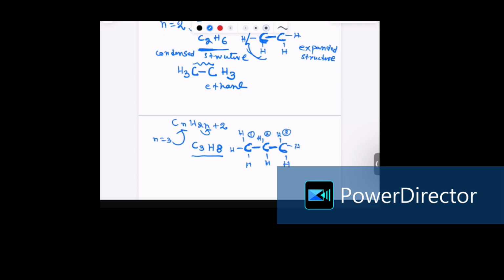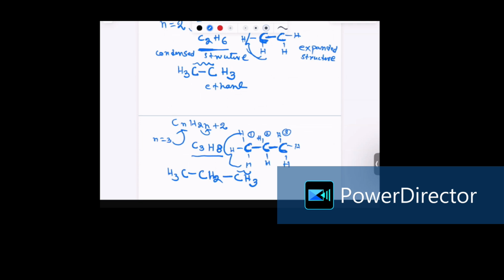Now, how to write the condensed structure? To write the condensed structure, you start from the left hand side. First we see the hydrogen. There are 3 hydrogens, so H3 is connected to that carbon, and the carbon is connected through a bond to the other carbon. This carbon has 2 hydrogen. Then the second carbon is connected to the third carbon through a bond. The third carbon has 3 hydrogen. So this is the condensed structure.